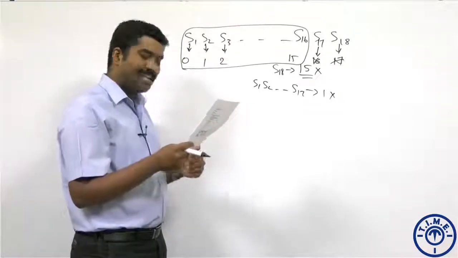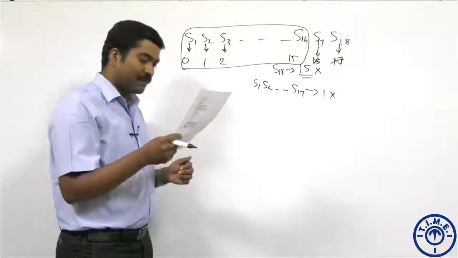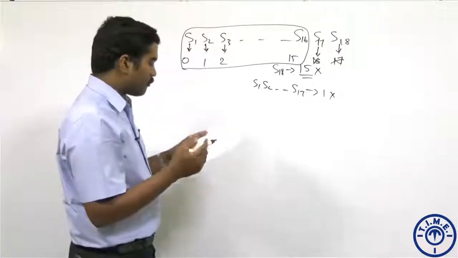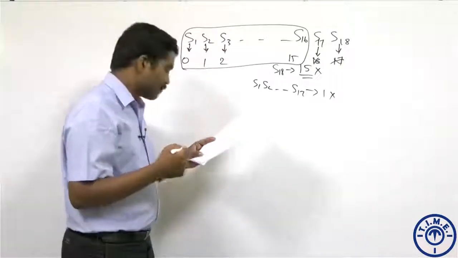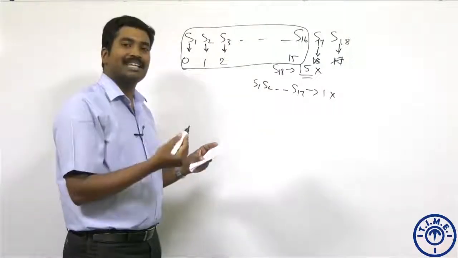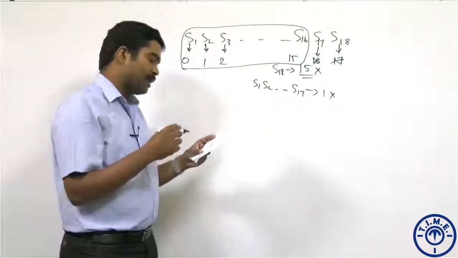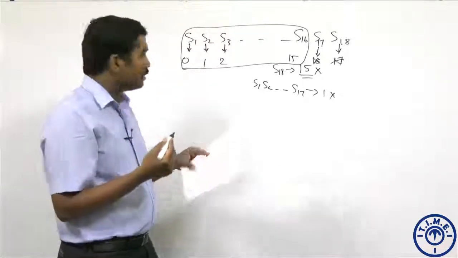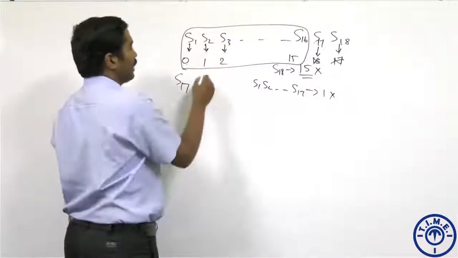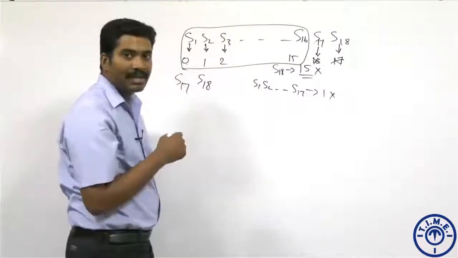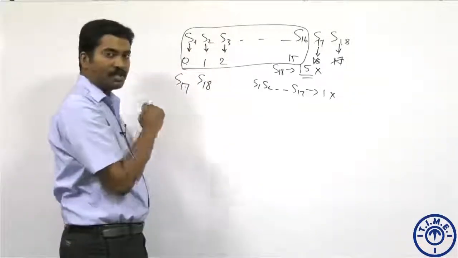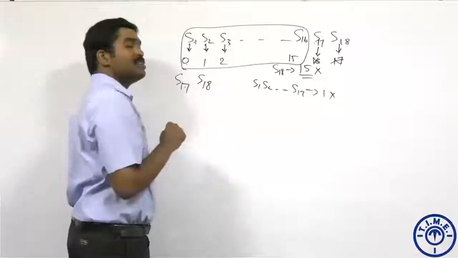mistakes made by at least 2 students is different from that made by any of the remaining students. What we are saying is, the number of mistakes made by at least 2 students is different from that made by any of the remaining students. It's not necessarily that it has to be 2, it could be more than that. Or it could be 2 people make, let's say student 17 comes here and makes 0 mistakes, and student 18 also comes here and makes 1 mistake each. So student 1 and student 17 made 0 mistakes. Student 2 and student 18 made 1 mistake.